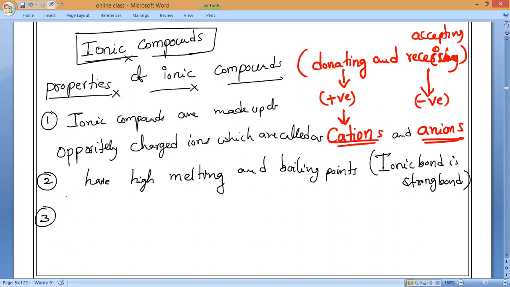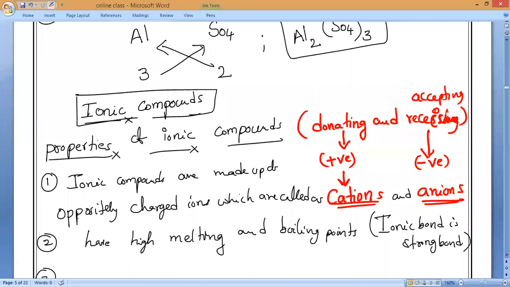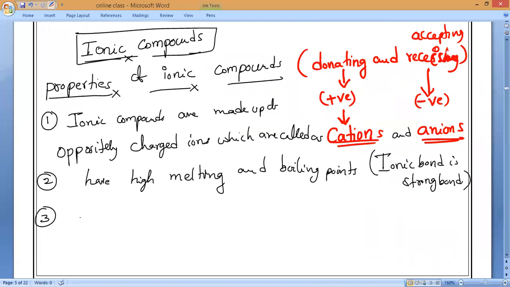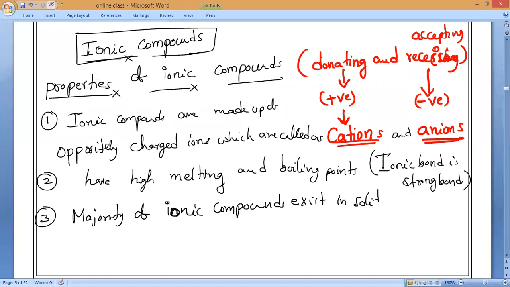Next one, third point. You might remember, these salts, these ionic compounds, will be in solid state. Ionic compounds, they exist in what state, guys? We have three states of matter. The first state is solid state. Majority of the ionic compounds exist in solid state. So that is one of the properties.